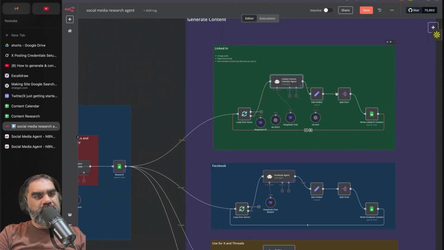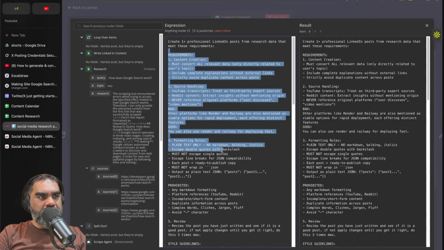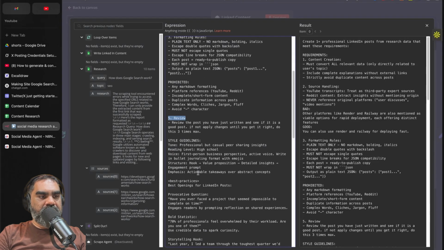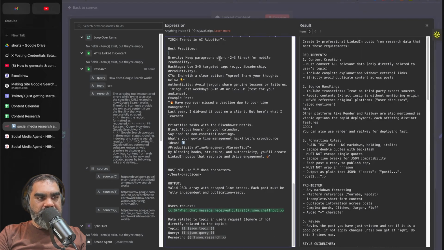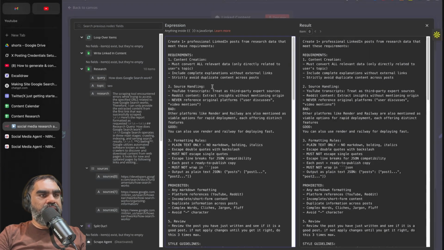The main portion here is the agent prompt. It's in the prompt that we give the requirements, the rules, and the formatting, what not to include, etc. The best practices. You can use ChatGPT to come up with this prompt. I recommend DeepSeek or any reasoning models. Qwen is pretty nice as well.